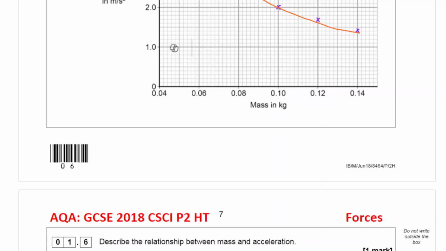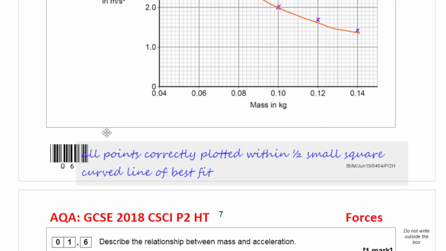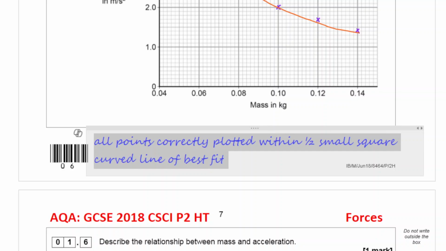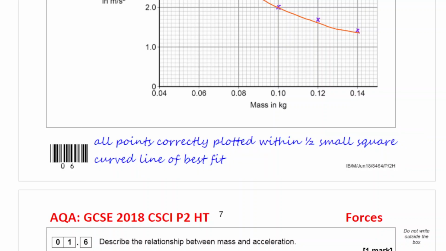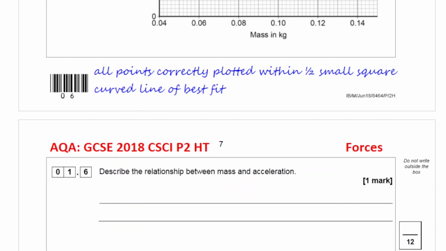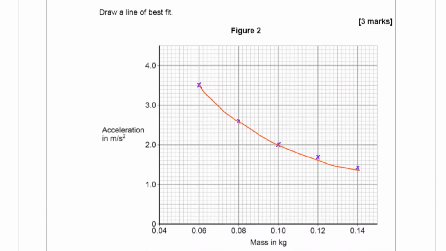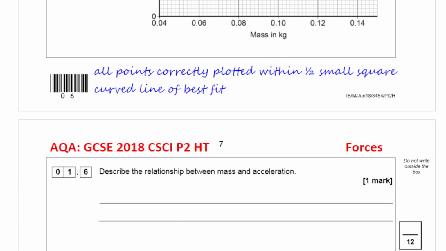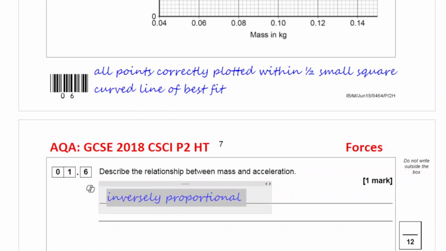So in order to get the marks, the marking scheme says all points plotted within half square and a curved line of best fit. Describe the relationship between the mass and the acceleration. Now, as the mass is increasing, the acceleration is decreasing, which means it is inversely proportional. That brings us to the end of question number 1, and I will see you in question number 2.